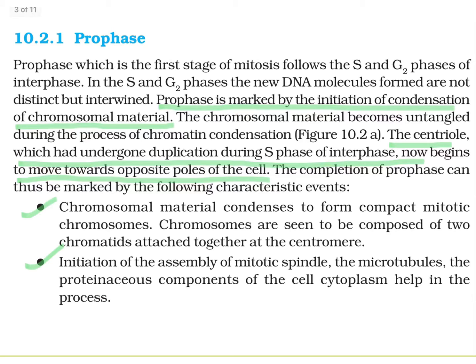And the completion of prophase can be characterized by these features. First, chromosomal material condenses to form compact mitotic chromosomes. Chromosomes are seen to be composed of 2 chromatids which are attached together at a common point known as centromere. So, chromosomal structure is very clear here.